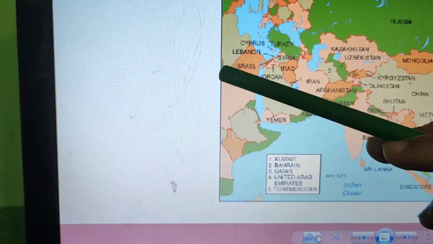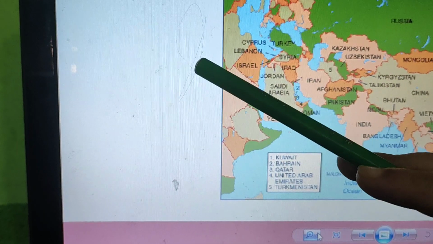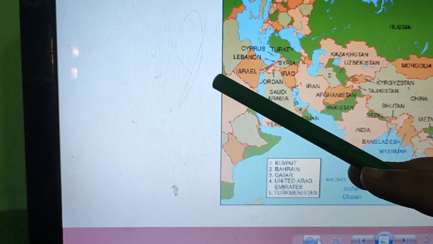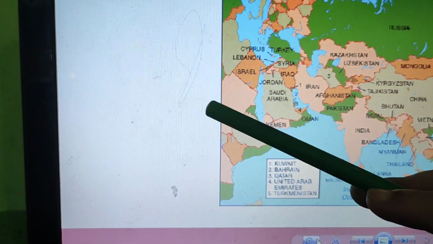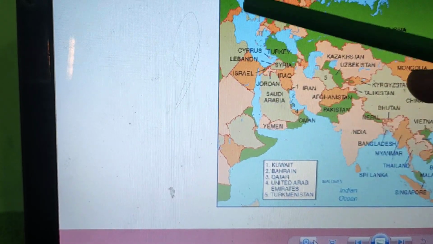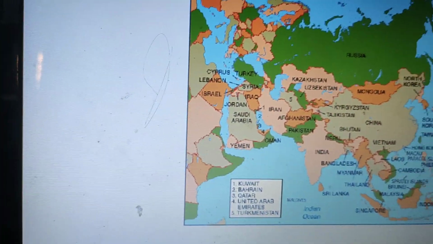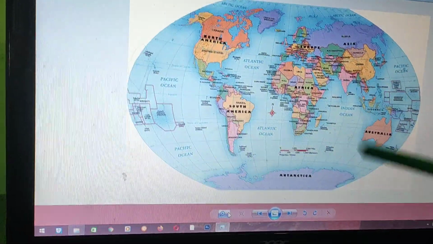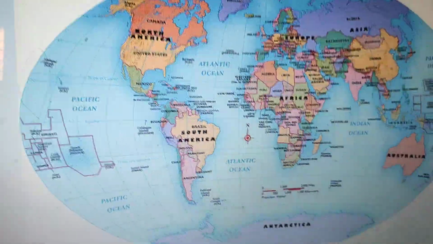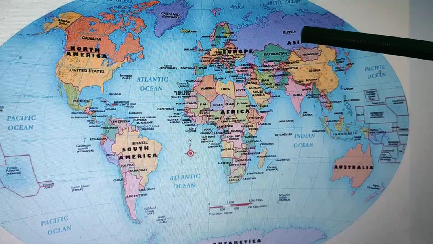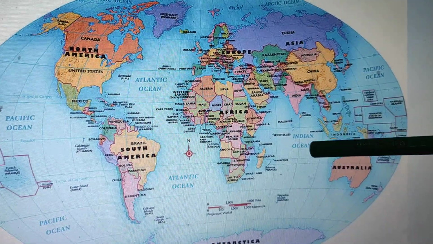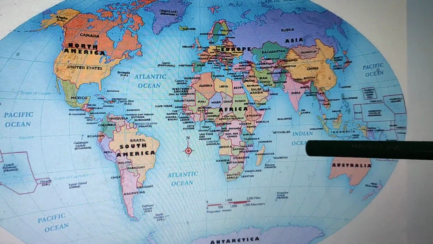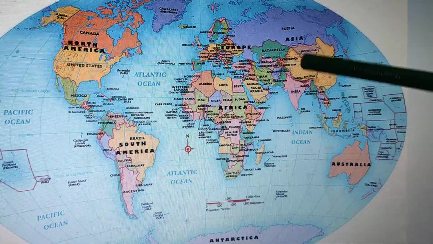This is west. At the west of Asia there is the Europe continent. You can see it very well. Look at the picture again. This is Asia, and at the south it is the Indian Ocean.